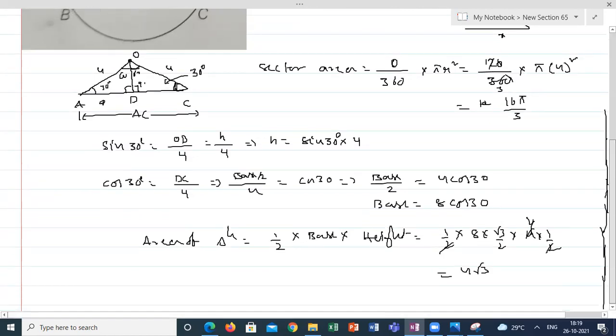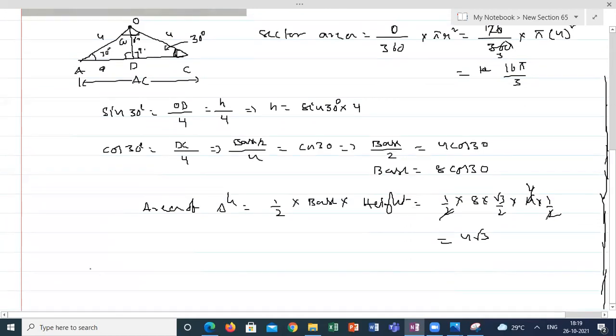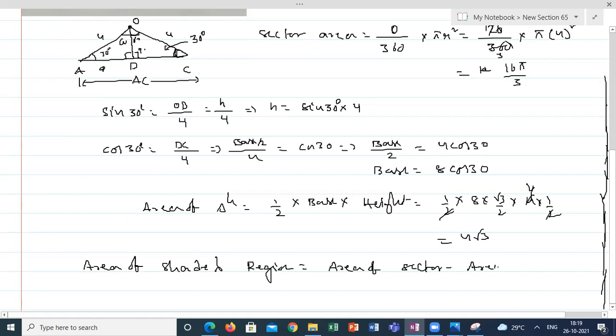So what is the area of the shaded region? Area of shaded region will be equal to area of sector minus area of OAC triangle. This will be 16 pi by 3 minus 4 root 3.